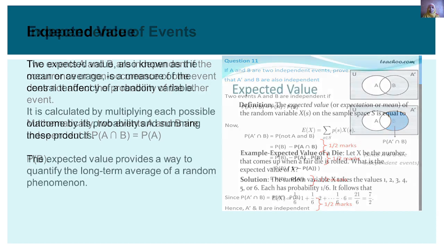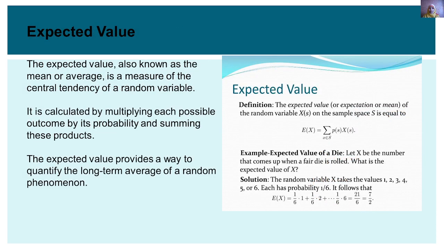As an example, expected value. So what is expected value? The expected value, or expectation or mean of the random variable X on the sample space S, is E(X) = the summation over s in S of P(s) X(s).